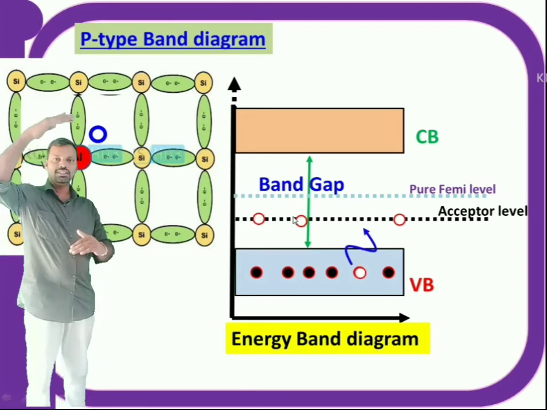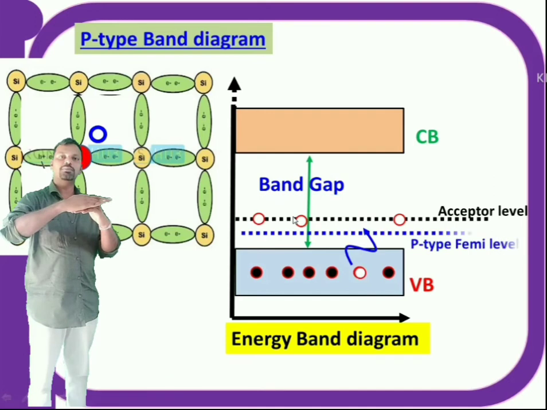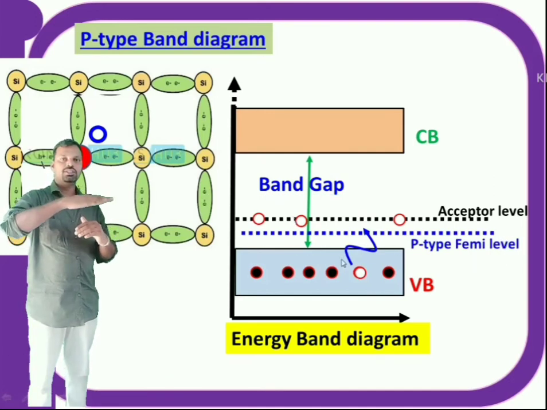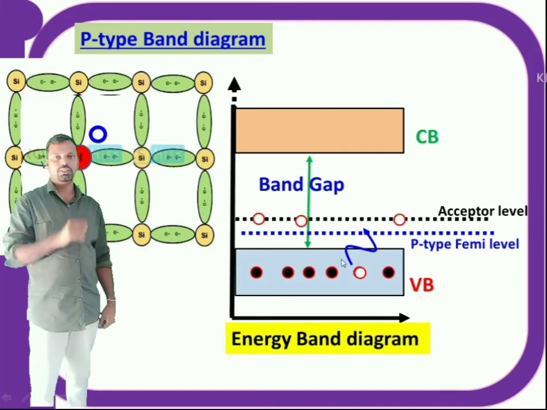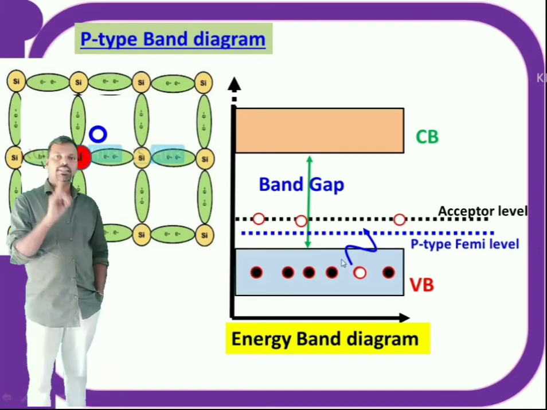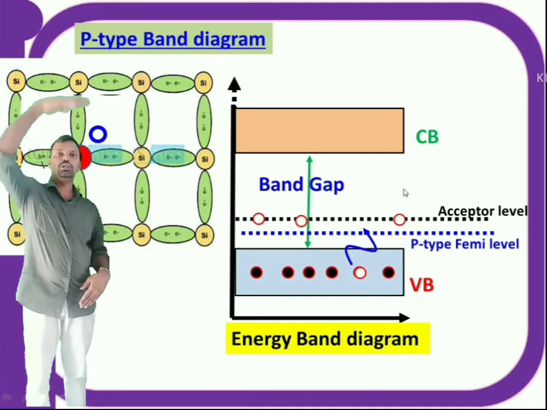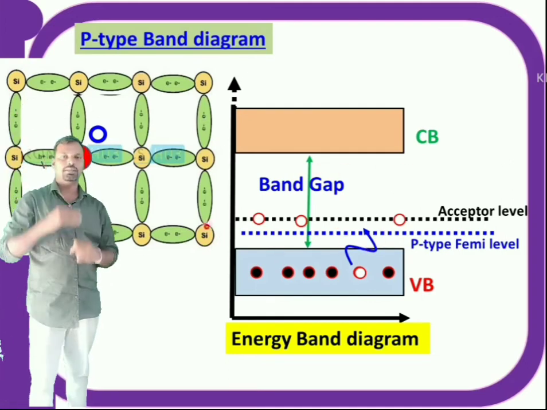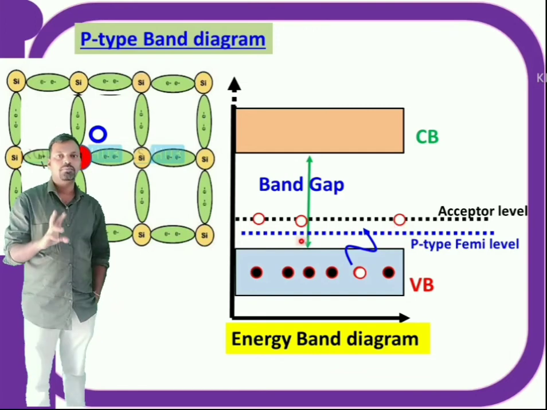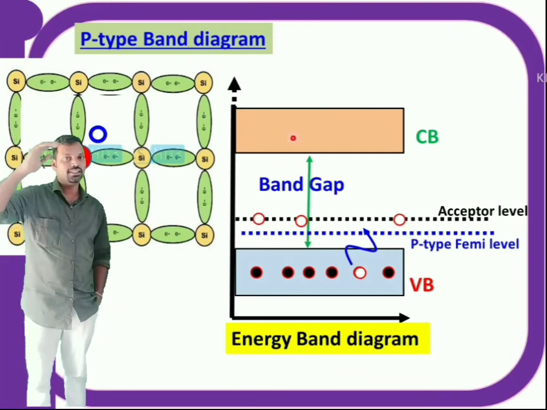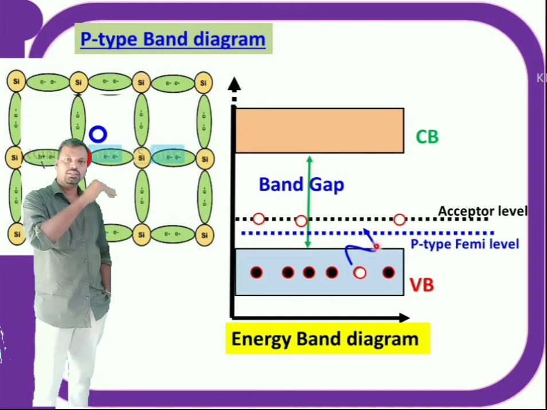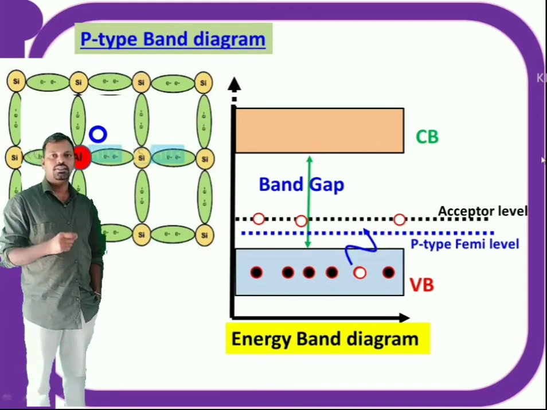Now the Fermi energy level shifts towards the valence band. Now it is in the middle of the valence band and the acceptor level. Now this is the new Fermi level. That means in case of n-type, it is just near to the conduction band. In case of p-type, it is just near to the valence band. This is the difference because electrons are there, that's why it is near to the conduction band. Here holes are there, that's why it is near to the valence band.